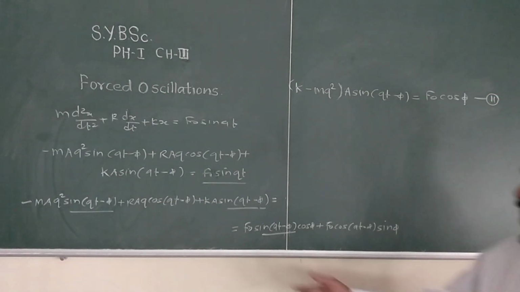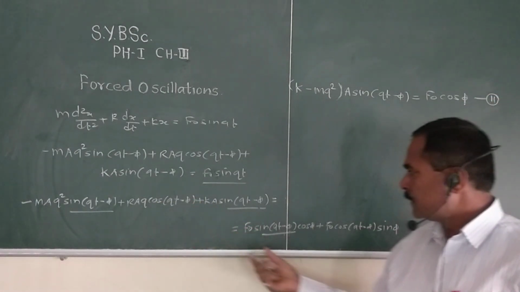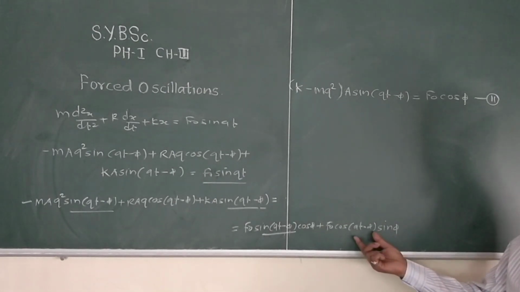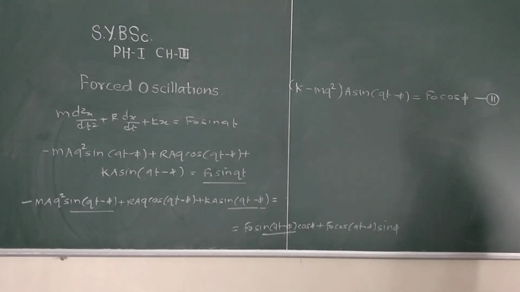Then we take cos(qt minus phi) common from both sides.